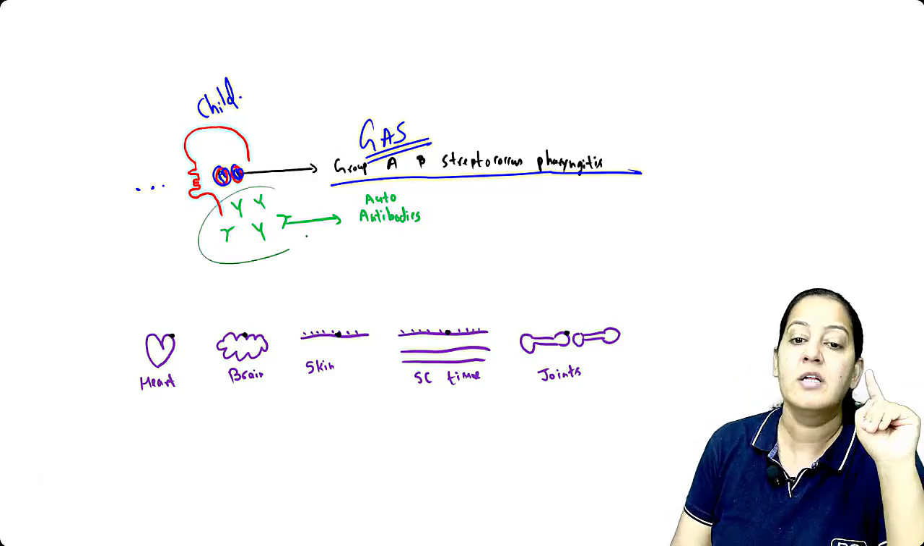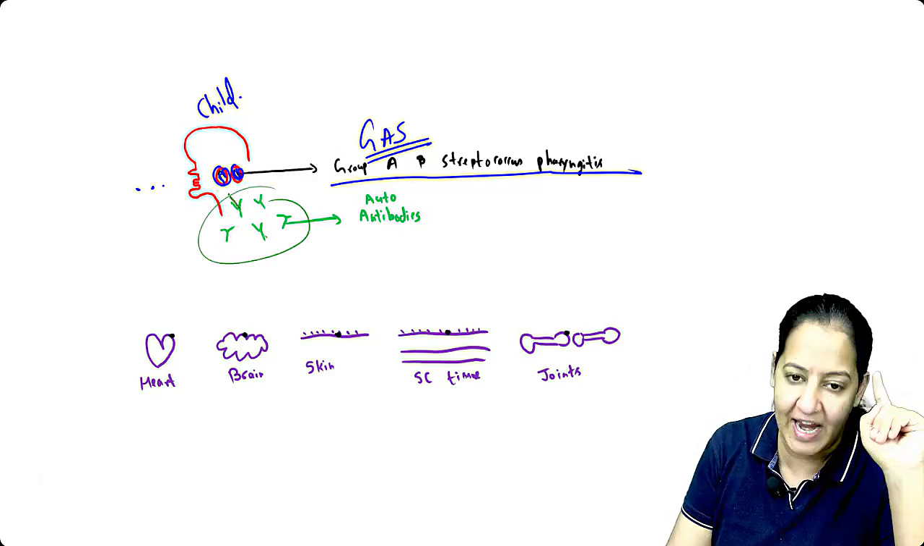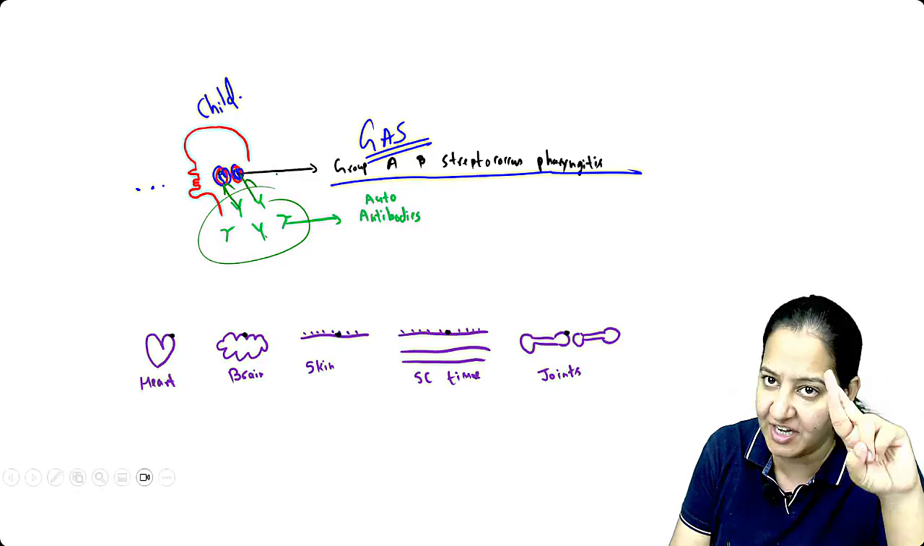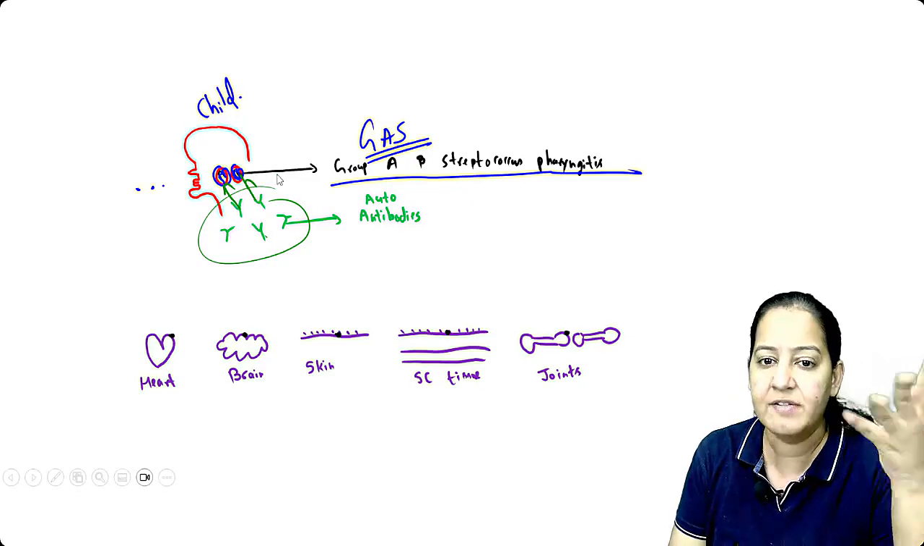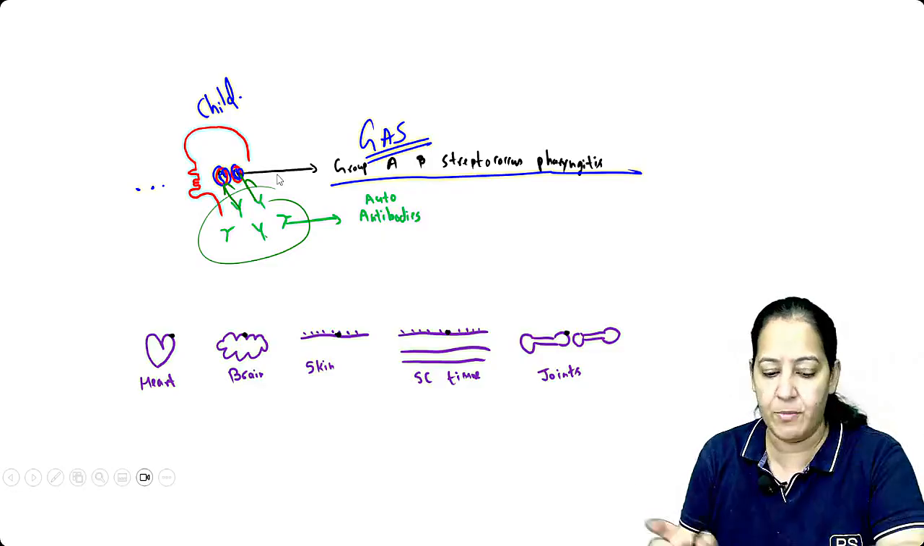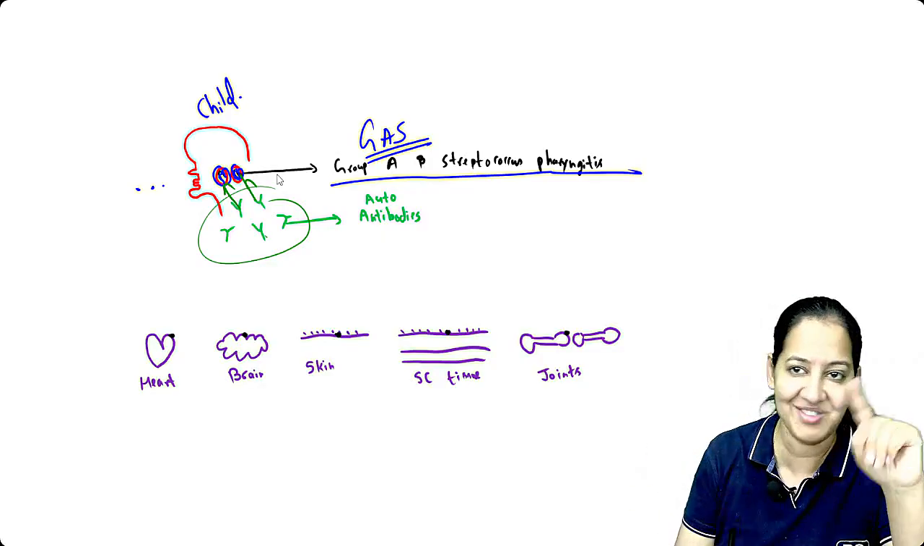The body is forming antibodies against the bacteria, and the antibodies are binding with the antigen. Antigen-antibody complexes are formed. The bacteria is killed. You will say, ma'am, then how is rheumatic fever occurring? Listen, rheumatic fever is not caused by bacteria.